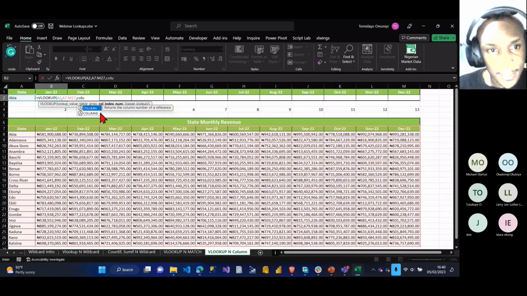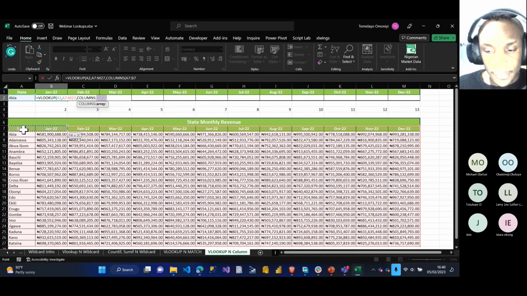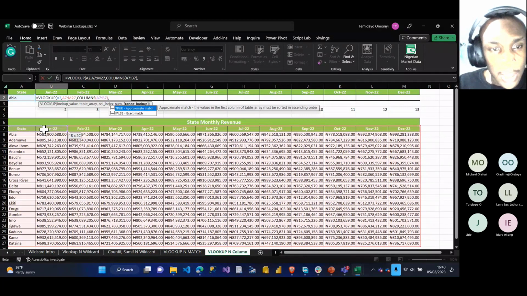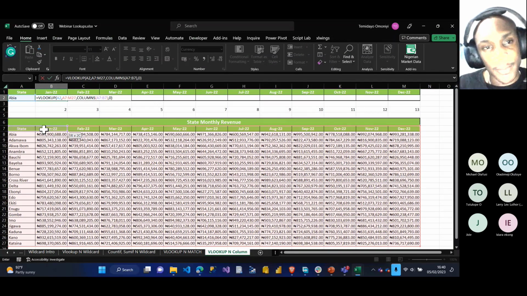The columns array should be from year to year, because I want to get column 2. Close my bracket, comma. I want an exact match, so I put 0, you can put false. I prefer using 0, it's faster than using false for me. Close my bracket, enter. So you can see the value over here.